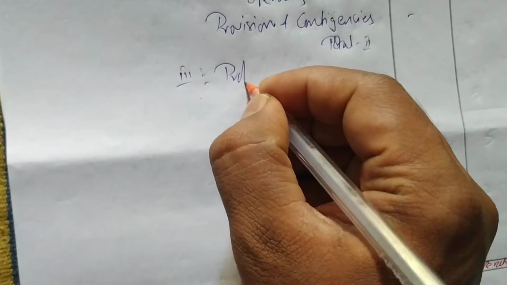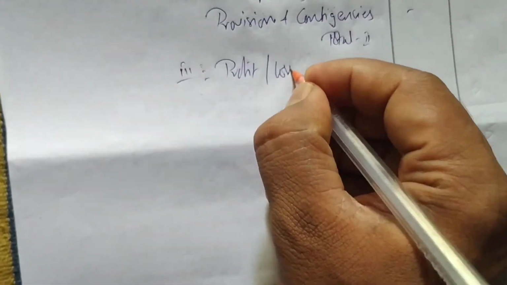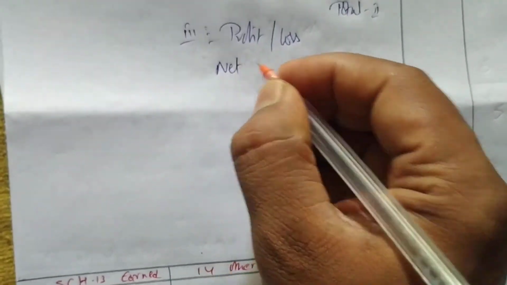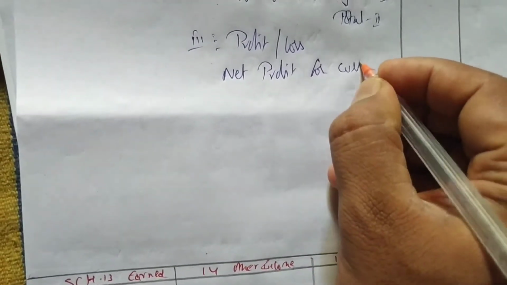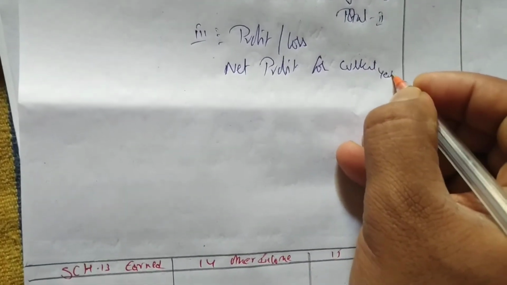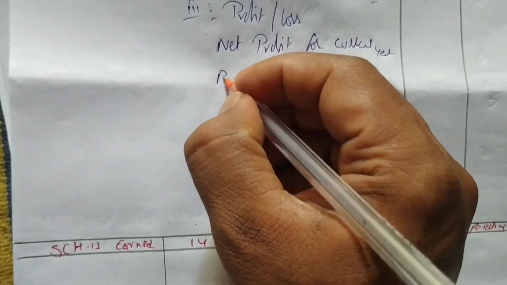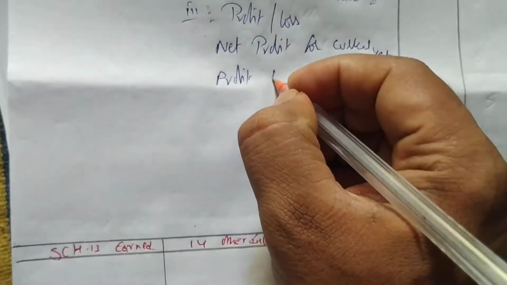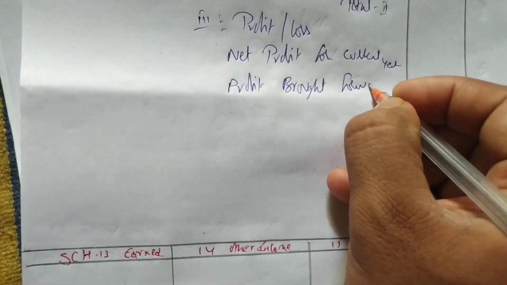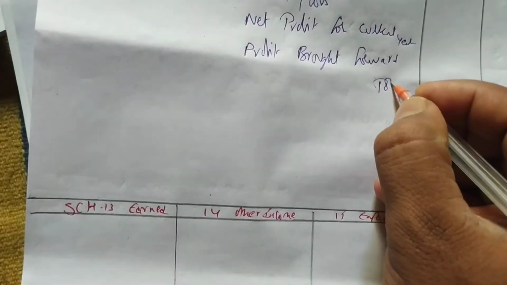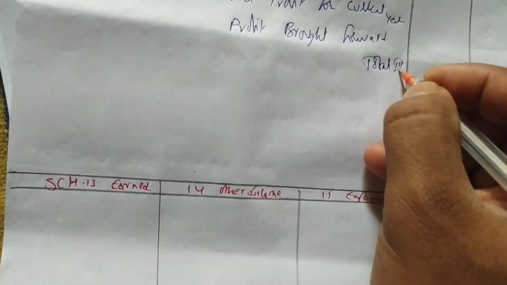Then we write Roman numeral 3. We write net profit for the current year. Then we write profit brought forward. Then we do total 3.